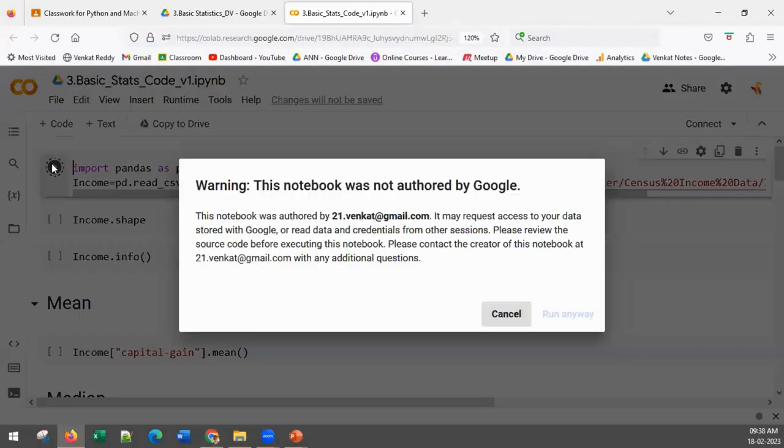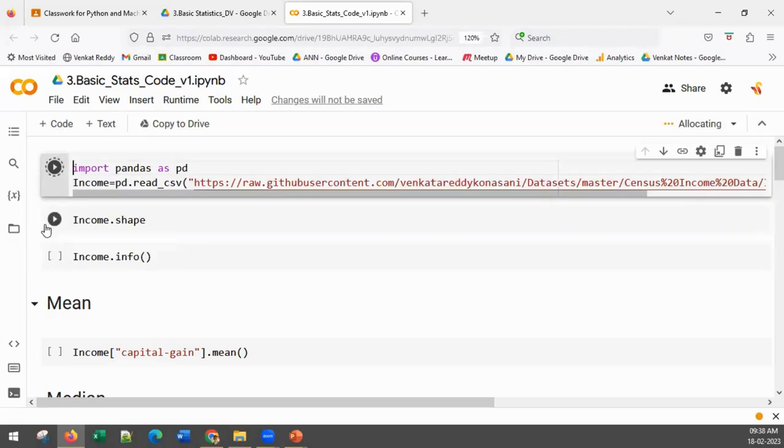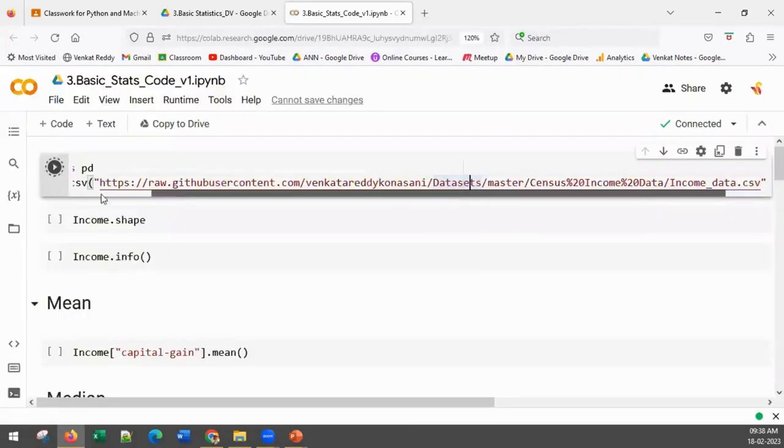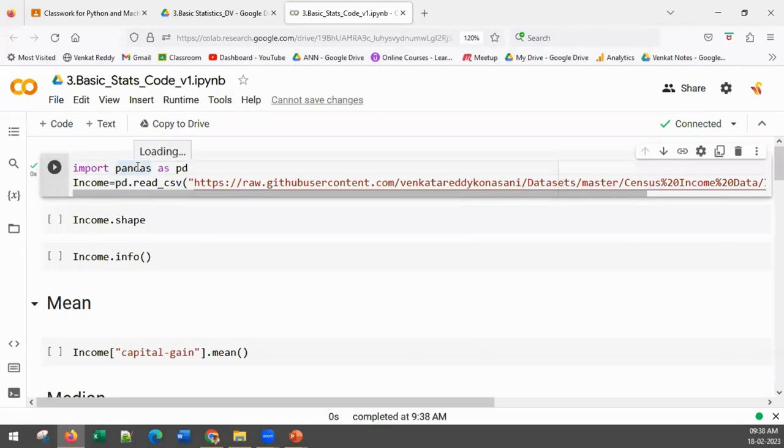Now what I want you to do is import the data set. For importing the data set, no explanation is required, is it? Import pandas as pd, income equal to pd.read_csv. This is where my file is kept. If you want to see what exactly is in that file on the GitHub server, you can click on that. It's a typical CSV file, nothing fancy about it. Is this particular line of code clear to all of you, the first two lines? Import pandas as pd, and then income is the data frame name that will be stored inside our Python. pd.read_csv is used for reading CSV files.